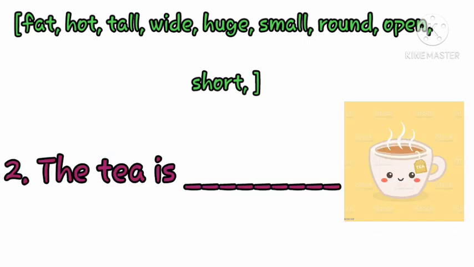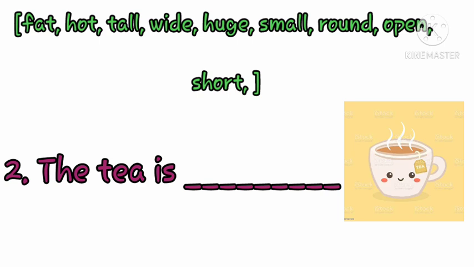Now the number two sentence is T-H-E, the, T-E-A, tea, is dash. Now see the picture and understand what type of tea it is. Is it hot or is it cold?